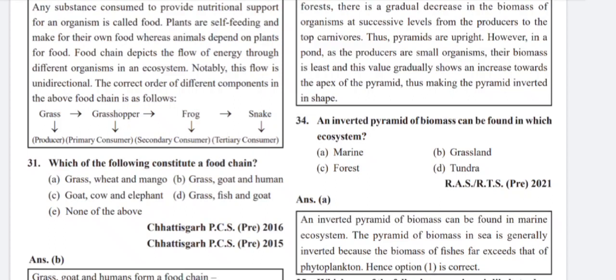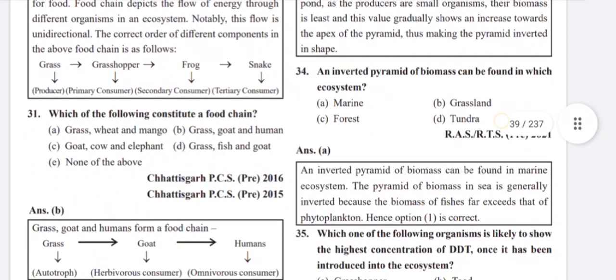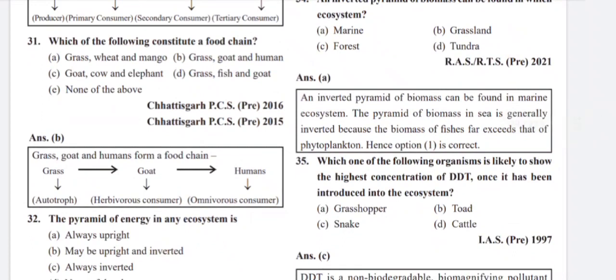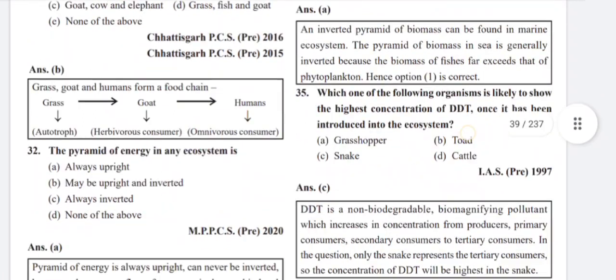Which of the following constitute a food chain? Grass, goat, and human. Grass, goat, and human form a food chain. Grass, autotrophs; goat, herbivorous consumer; and humans, omnivorous consumer.